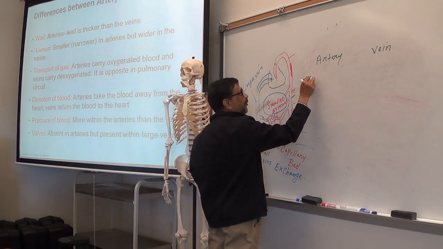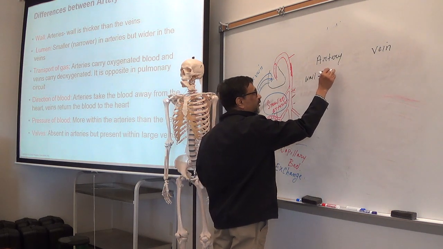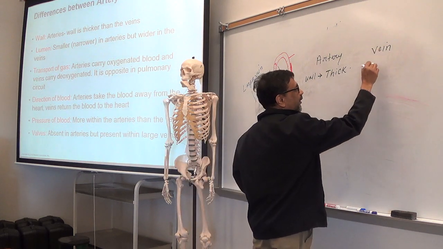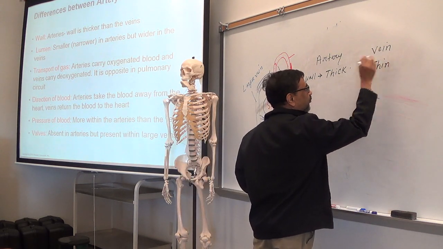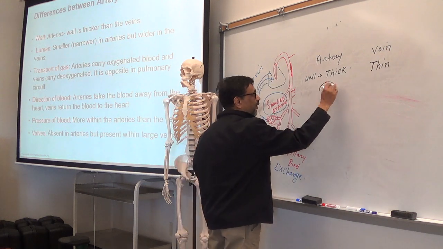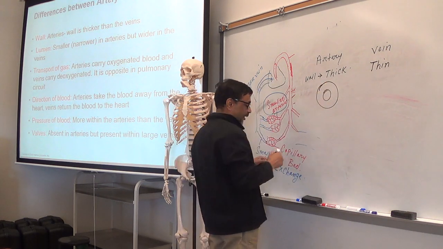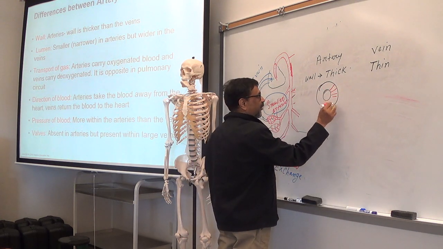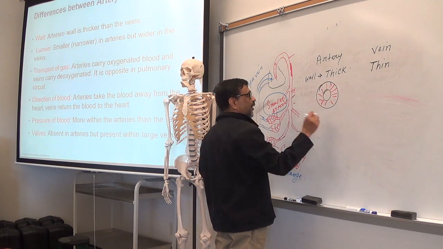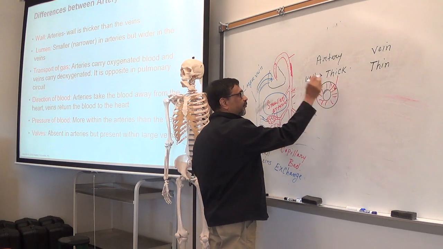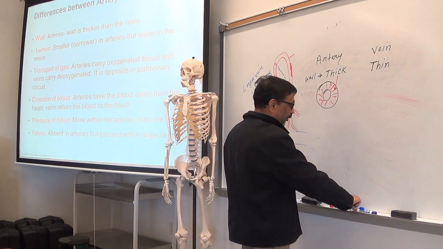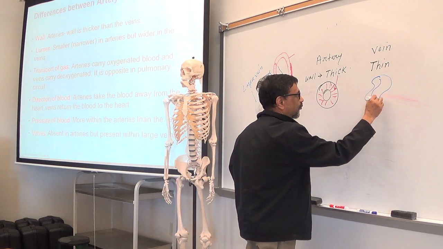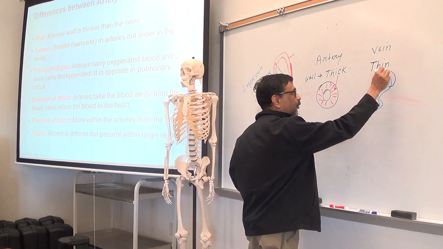The arterial wall is thick. The wall of a vein is thinner. If you see the wall of an artery, it has a thick muscle layer. So this is thick. In case of a vein, this is the wall of the vein, which is thin.